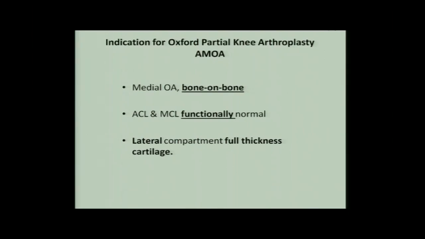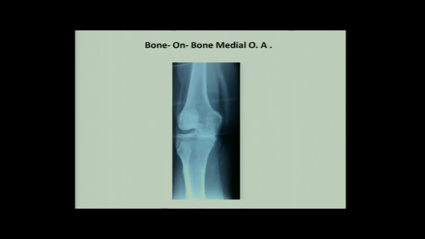And if these three conditions are met and we do a partial knee arthroplasty, the results are really, really fantastic. So how do we make sure that we are choosing the correct patient for doing partial knee replacement? First is bone on bone. How do we make sure that it's bone on bone?